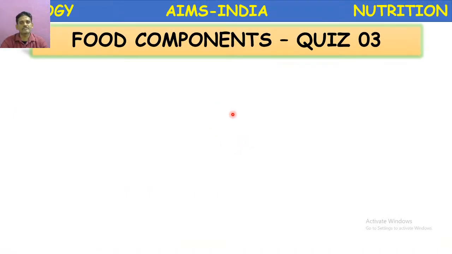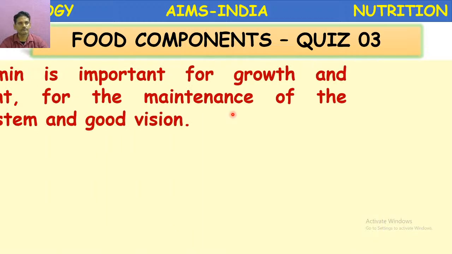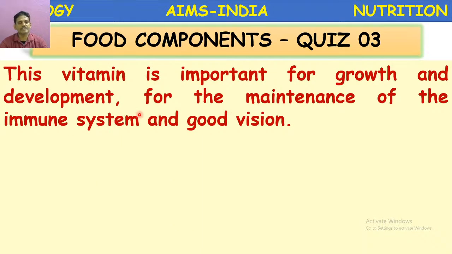Food components, quiz number 3. This vitamin is important for growth and development and for the maintenance of the immune system and good vision. Come on, all of you, be ready to answer the question.